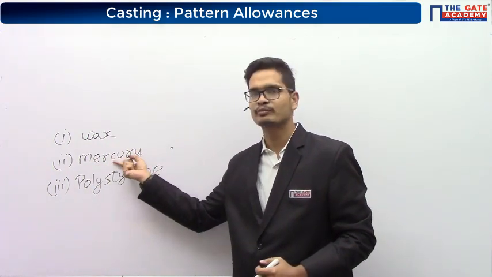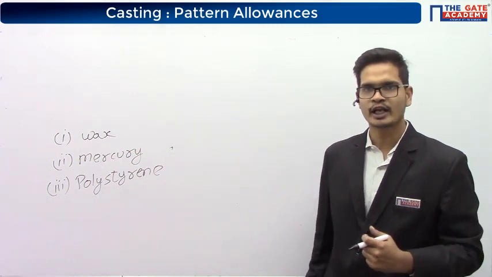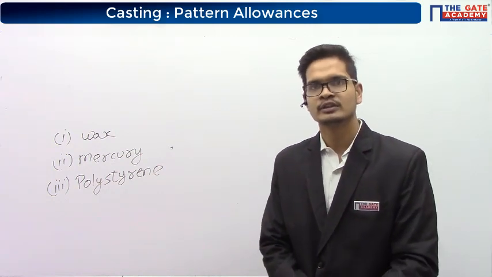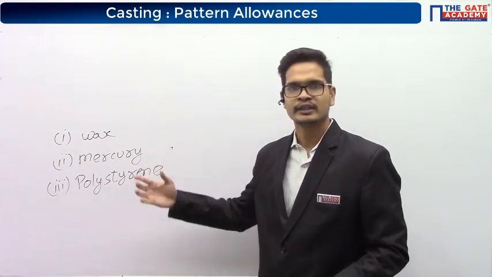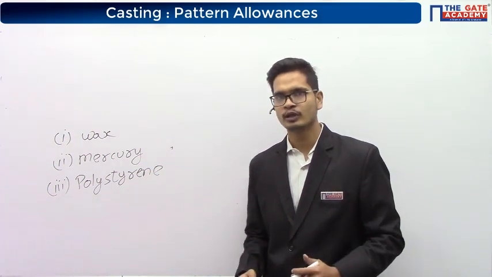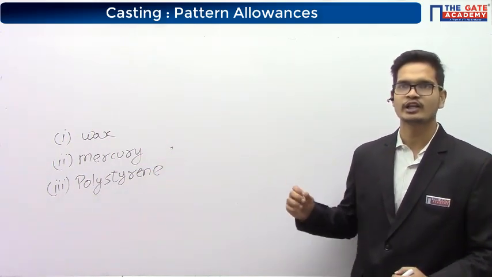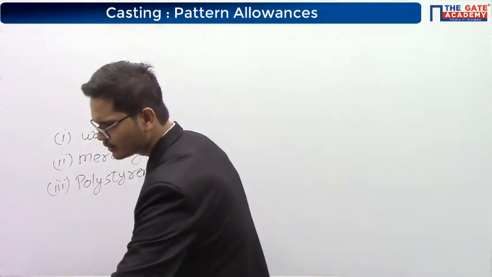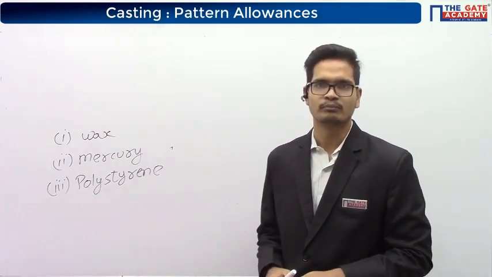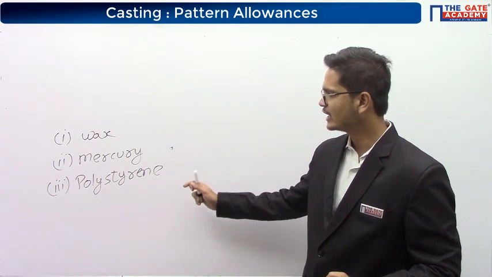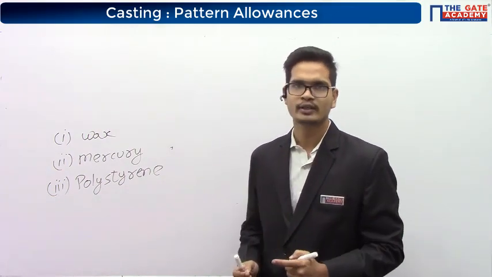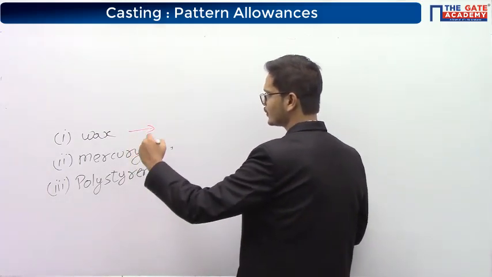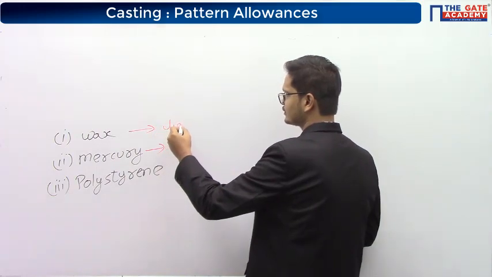Similarly, when the pattern material is mercury, what will happen? You might have seen mercury. Mercury is liquid at room temperature, right? So, we'll remove the mercury in liquid form. Again, it cannot damage the mold wall. Therefore, there is no need to give the draft allowance in case of mercury patterns. And then we have polystyrene. The polystyrene is removed in the gaseous form. Hence, again it won't be able to damage the mold wall, and again there is no need for the draft allowance. So, wax and mercury are removed in liquid state.